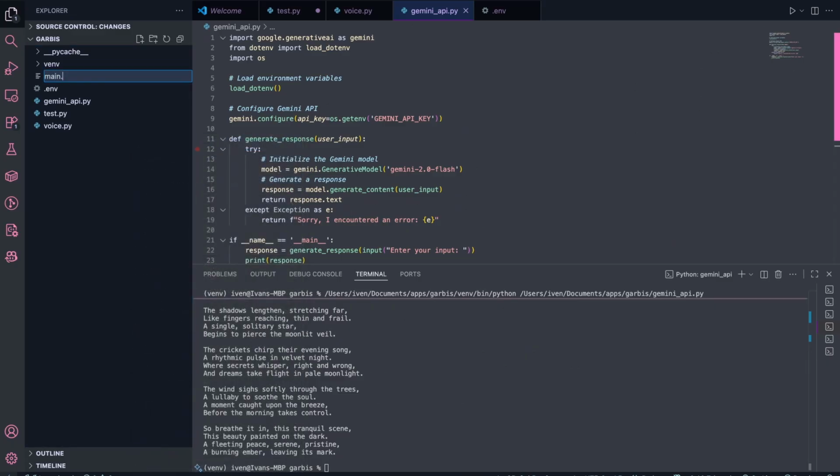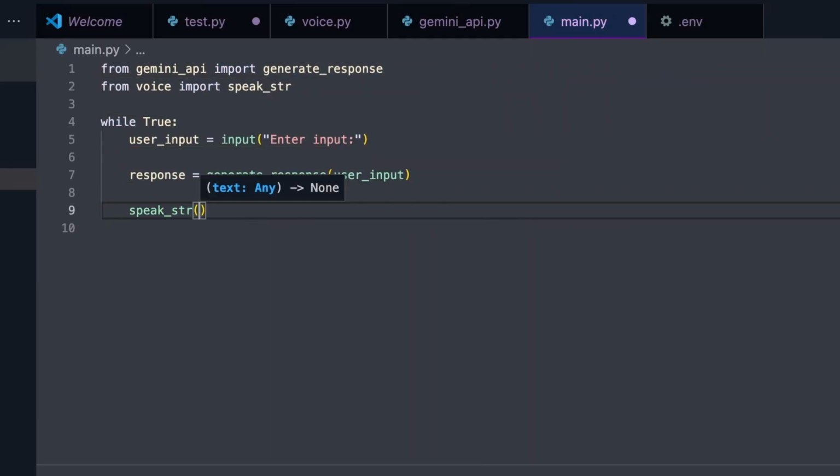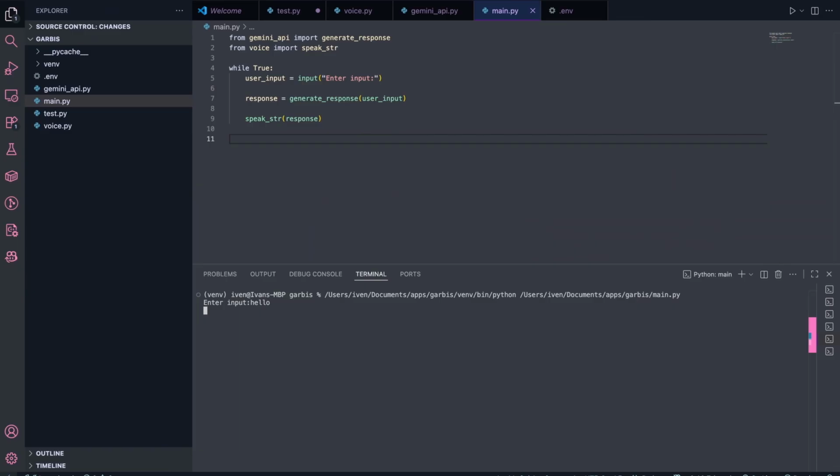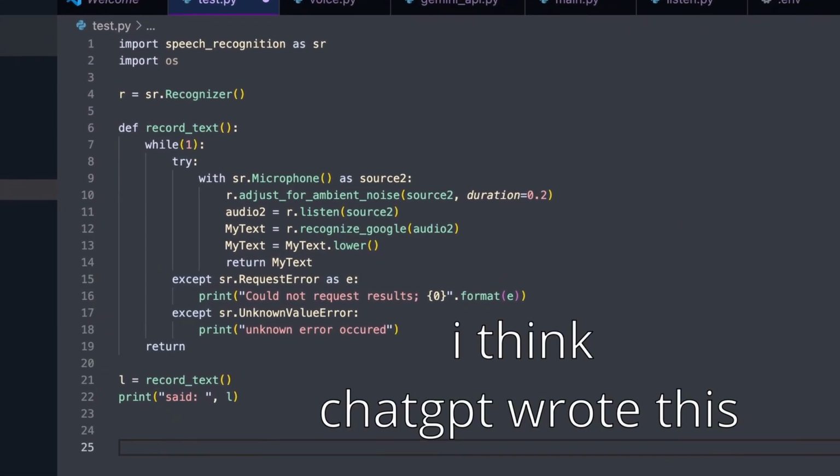Okay, now that we're done with step 1, we can move on to step 4. We need to write a main program that combines the previous code we wrote. Hello, how can I help you today? That looks good. Okay, for step 3, we need some code that will listen and translate speech into text.